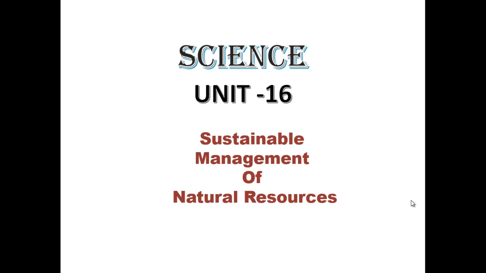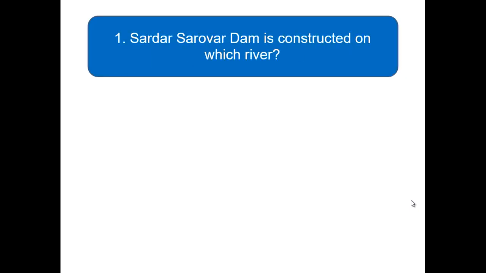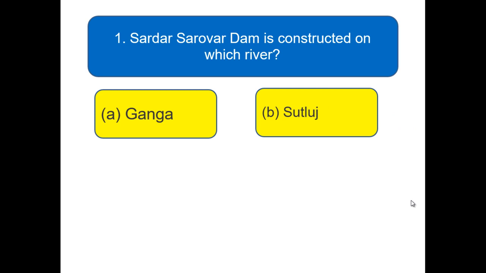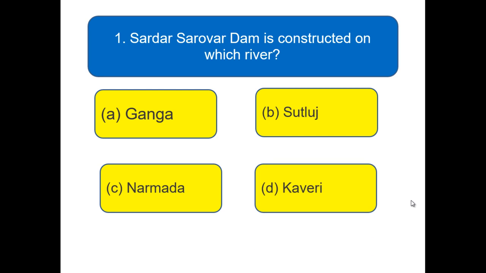Here we go for the first question. Sardar Sarovar Dam is constructed on which river? Ganga, Sutlej or Satluj, Narmada, Kaveri. Among these rivers, on which river is the Sardar Sarovar Dam constructed? Pick up the right answer and write it in your page.